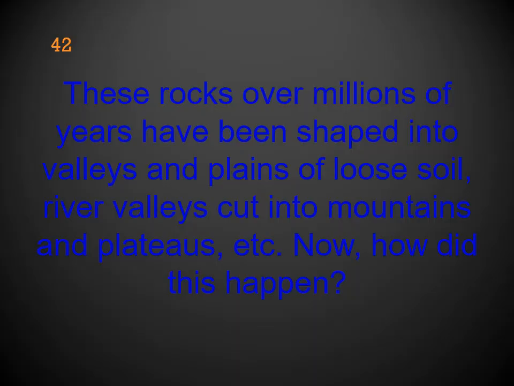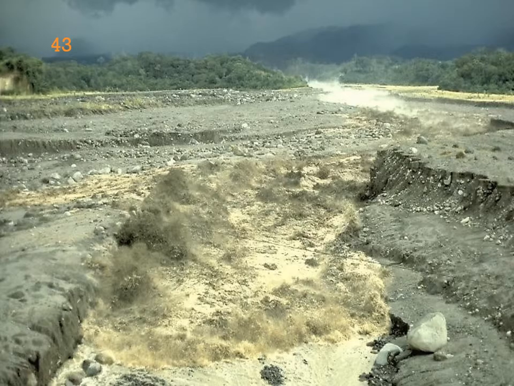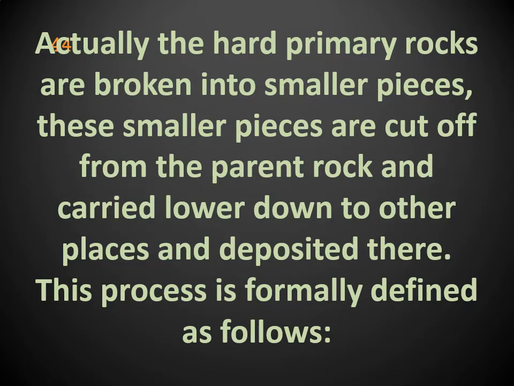Now for you one question. These rocks over millions of years have been shaped into valleys and plains of loose soil, river valleys cut into mountains and plateaus, etc. Now, how did this happen? Actually, the hard primary rocks are broken into smaller pieces. These smaller pieces are cut off from the parent rock and carried lower down to other places and deposited there. This process is formally defined as follows.